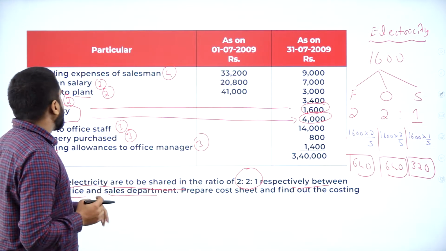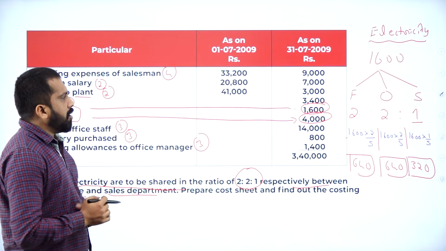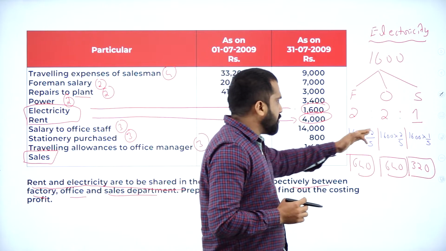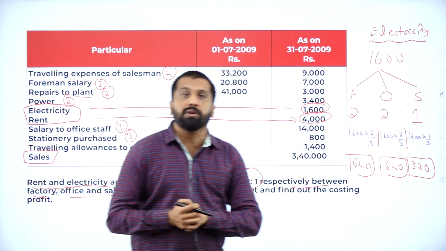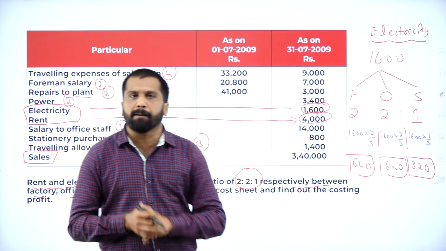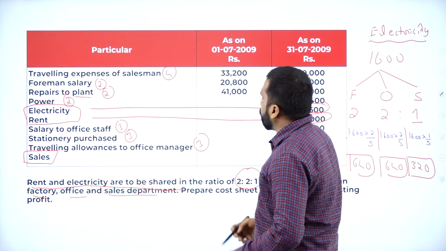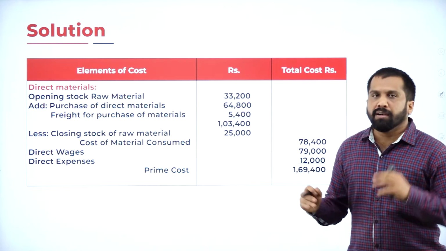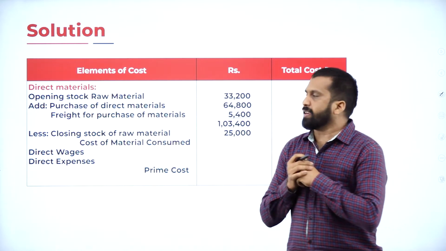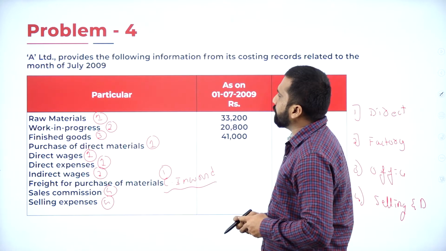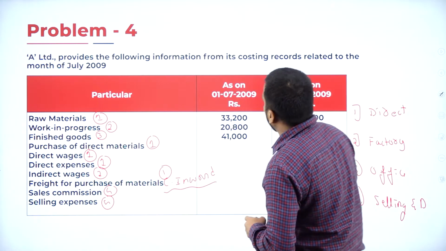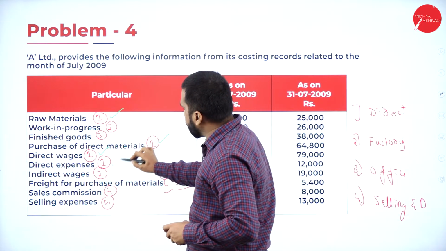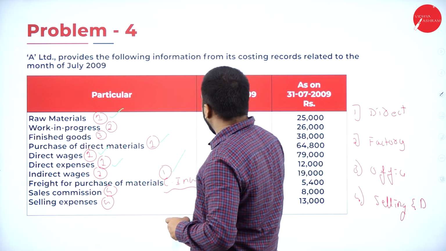Same calculation you are supposed to do for rent also. How much we have? 4,000. 4,000 into 2 by 5, 4,000 into 2 by 5 and 4,000 into 1 by 5. Now, we'll go for the answer. This is your answer. Step 1. What is step 1? All the direct ones. So I'll go back to your question. Under step 1, we have 1, 2, 3, 4 and 5.